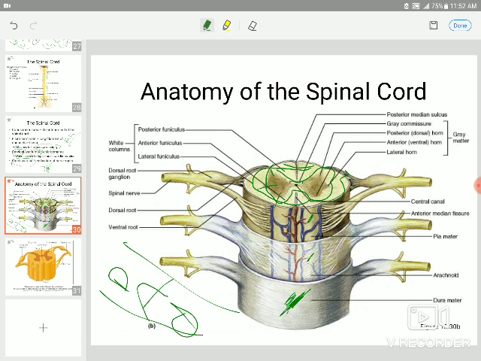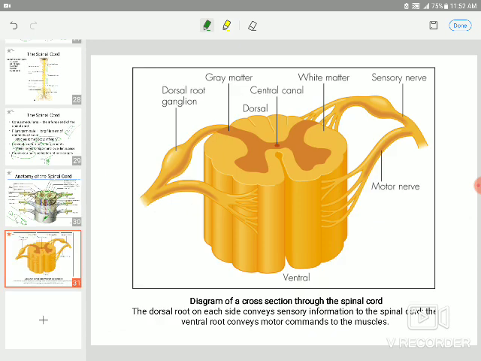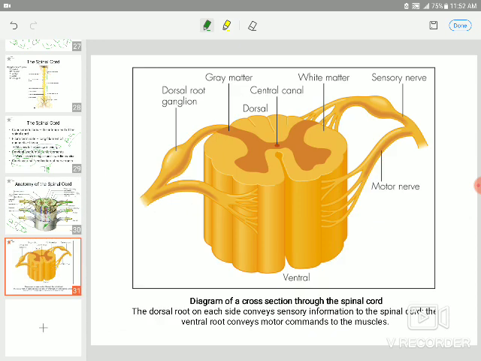So this is the spinal nerve on both sides. You see, this is the dorsal root ganglion, this is the motor root and this is the sensory root, forming the spinal nerve, which is a mixture of sensory, motor, and autonomic, sympathetic and parasympathetic. So you see here, this is very clear. This is for sensory, this is for motor, and this is the spinal nerve, a mixed nerve.